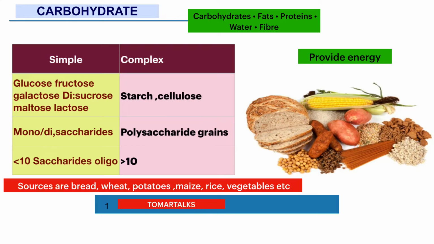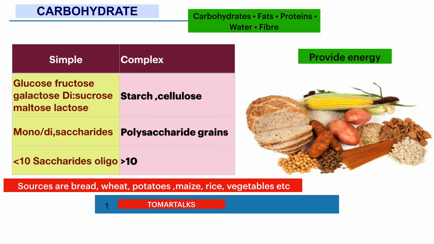Now, carbohydrates are the third major constituent of the diet and also a macronutrient, because they are required in large amounts. It's basically an energy-producing component of the food. The main function is producing energy. Per gram, carbohydrate produces 4 kilocalories of energy. It is divided into simple and complex types of carbohydrate.